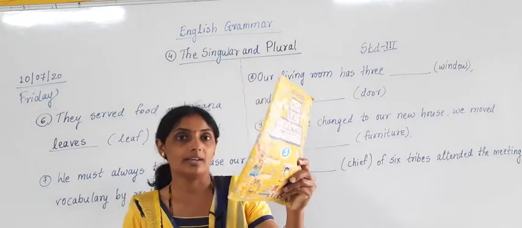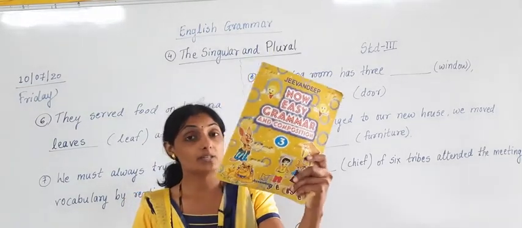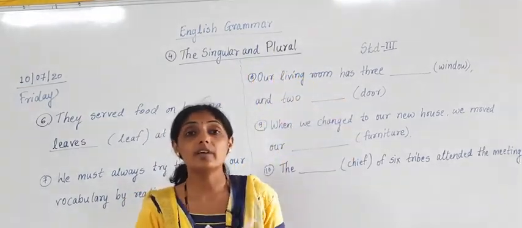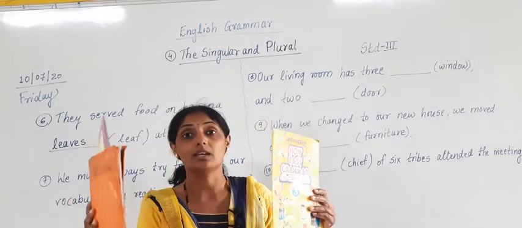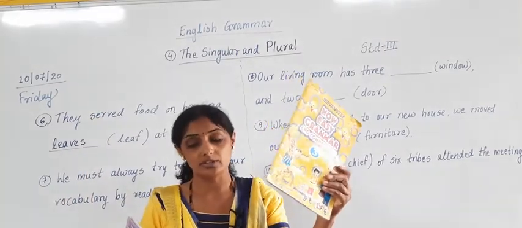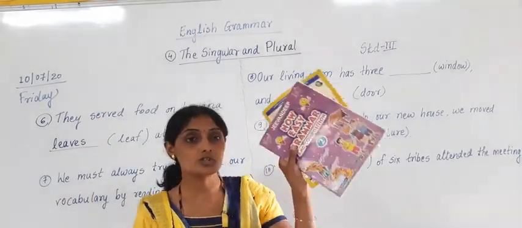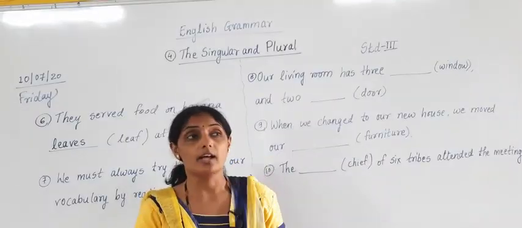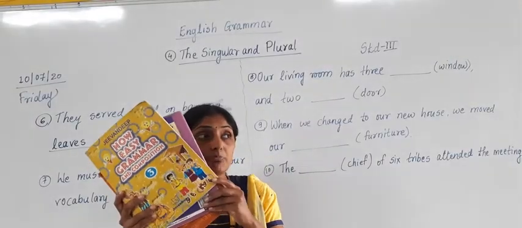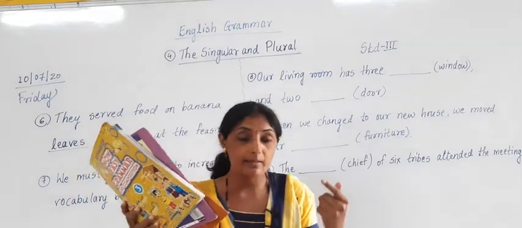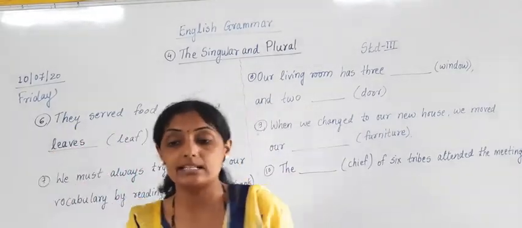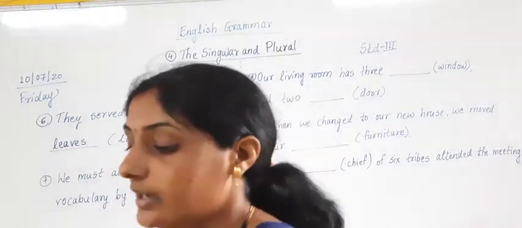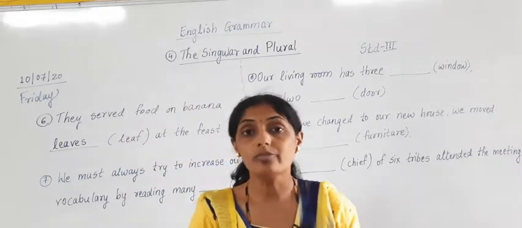Book, one, is singular. And when I say, students, I have 3 books with me, one grammar book is of 3rd standard, one grammar book is of 2nd standard, and one is of 1st standard. I have how many books? I have 3 books. When I say books, it is the plural form of book.